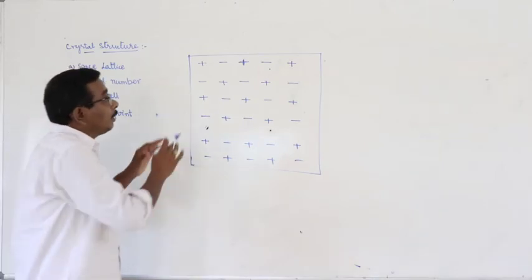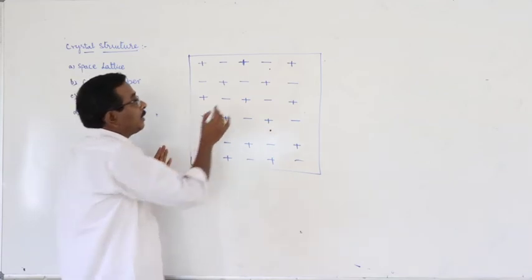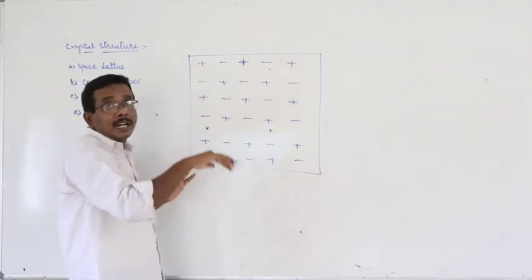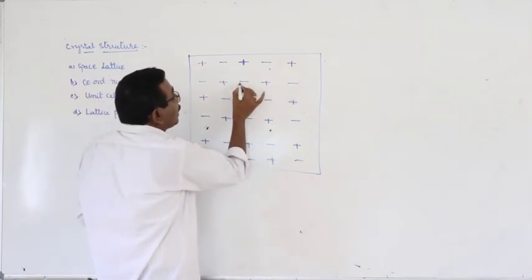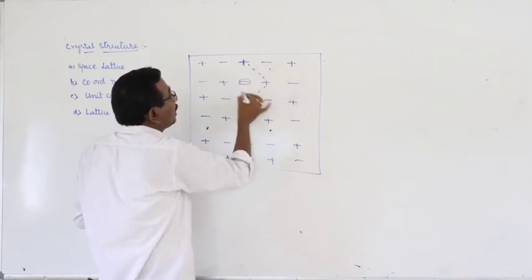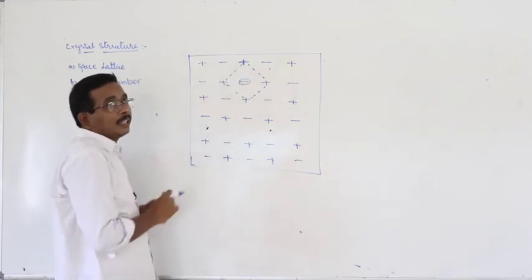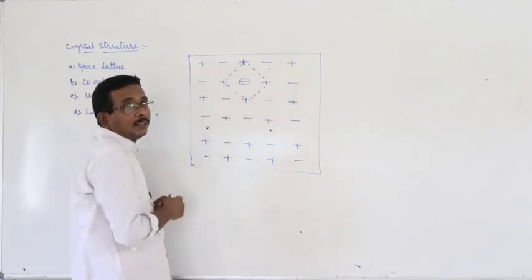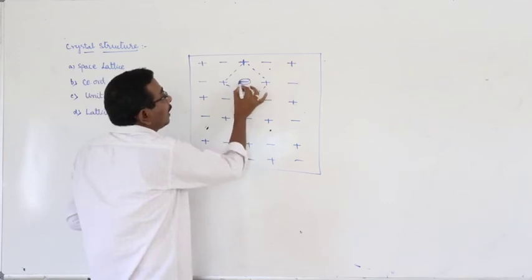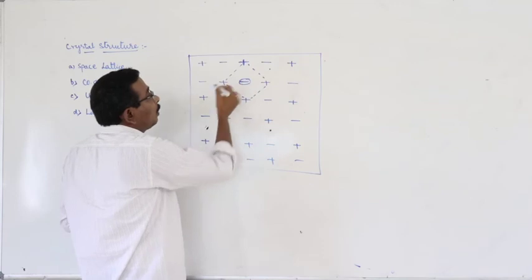And here, if you observe the arrangement of the ions in three-dimensional space, either anion or cation, each ion is surrounded by a given number of oppositely charged ions. Take for example, in this two-dimensional form, this is an anion. This anion is surrounded by 4 cations.